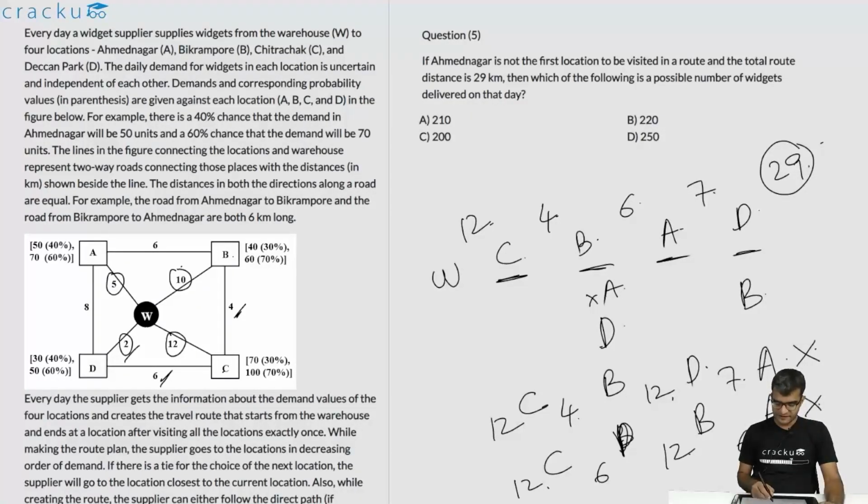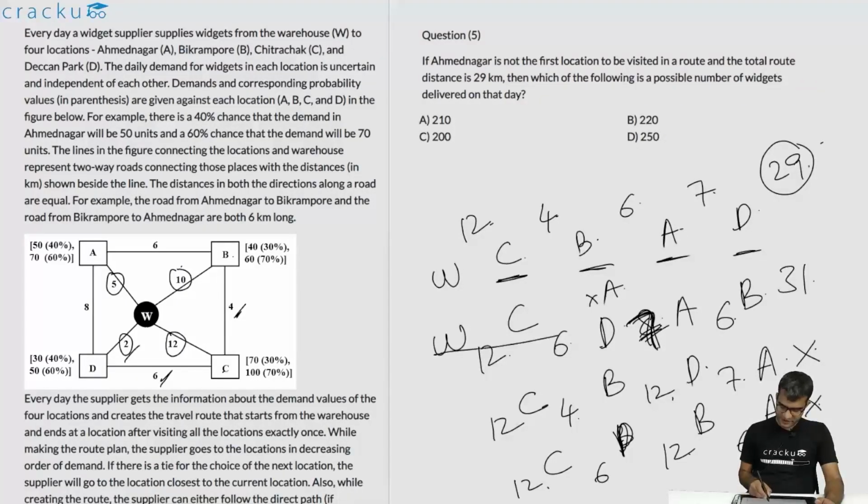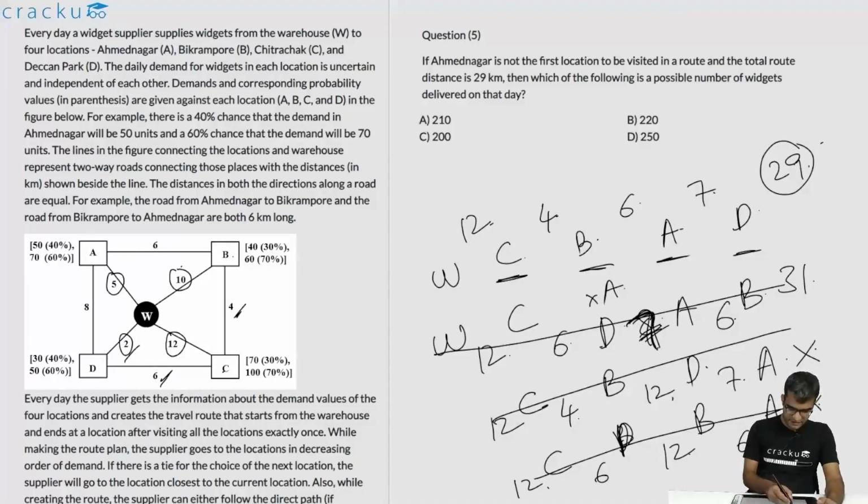If you're looking at the other one, where you go from W to C, from C to D, from D to A, and from A to B: W to C is 12 kilometers, C to D is 6 kilometers, D to A is 7 kilometers, and A to B is 6 kilometers. This is totaling up to 31. So this can be ignored. So what we can infer from the information that is given to us is that the ordering will be W, C, B, A, D.